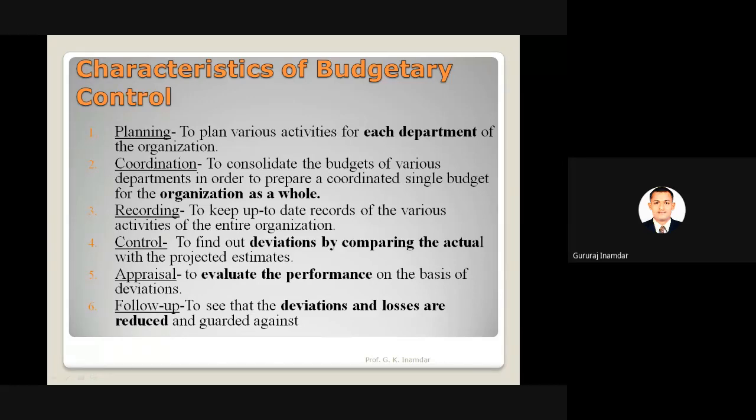Follow up. The last control characteristic is to see that the deviations and losses are reduced and guarded against. Follow up is nothing but continuous observation. If there are deviations or losses, reduce them. If there is any problem, you have to guide them. Don't chase them just because they made a mistake. You have to guide them. Is it right? So all these factors are very important for the budget.